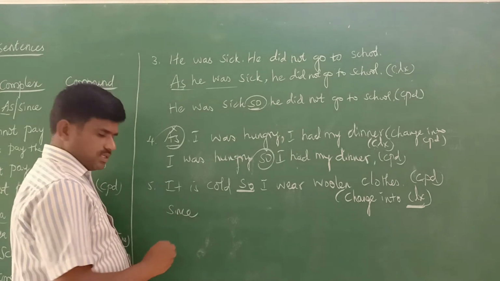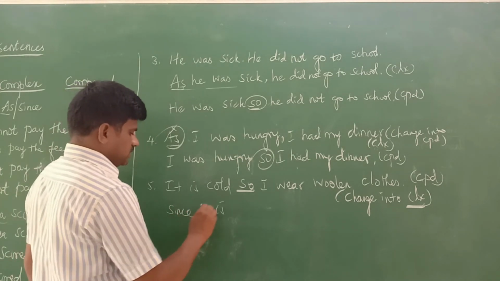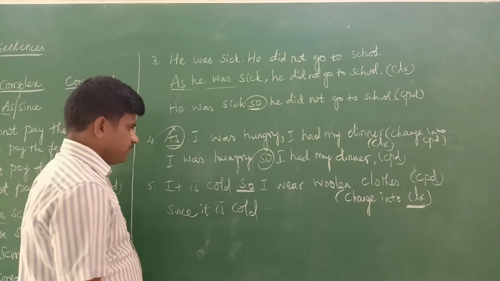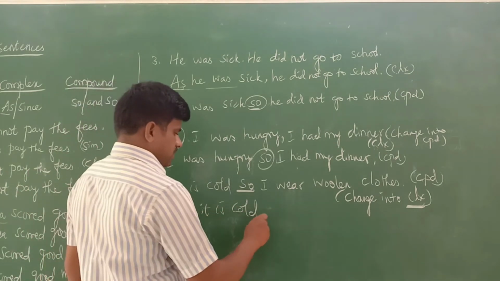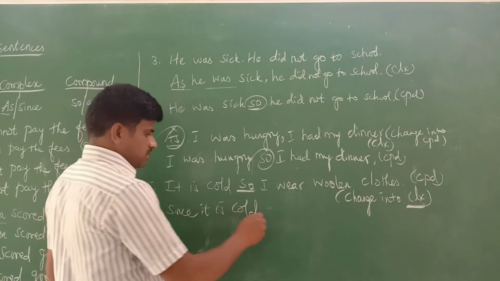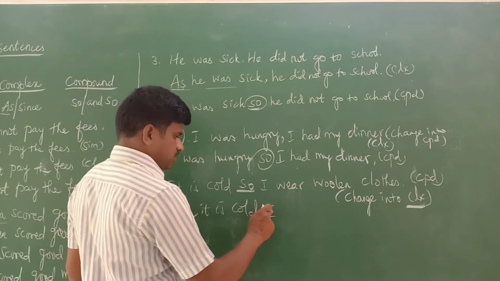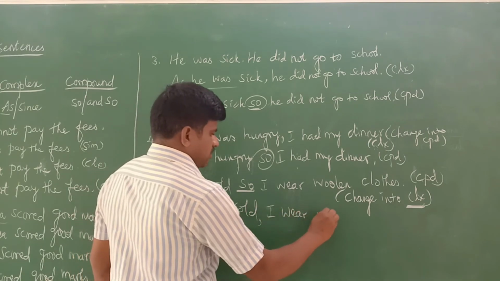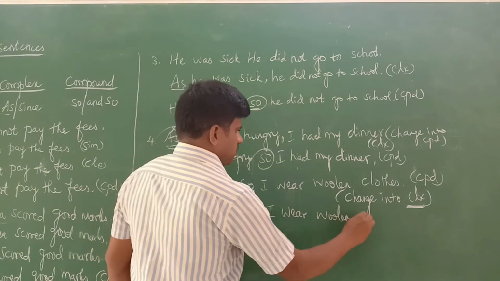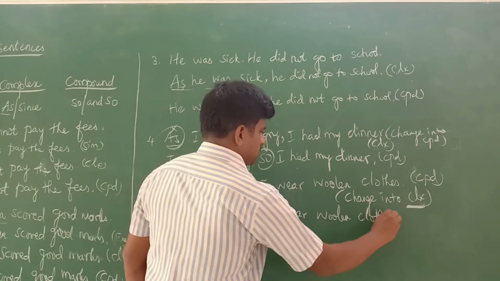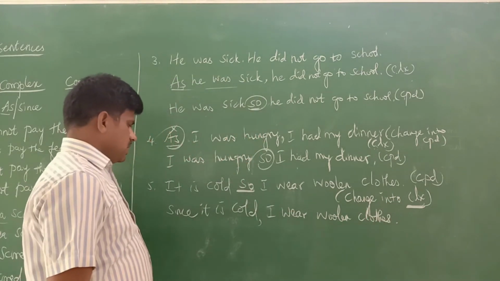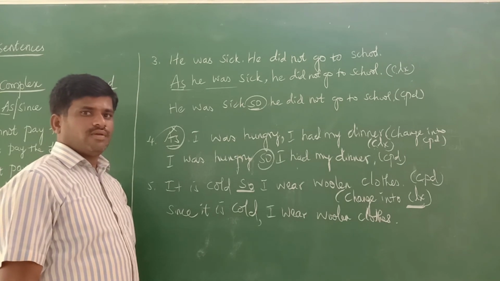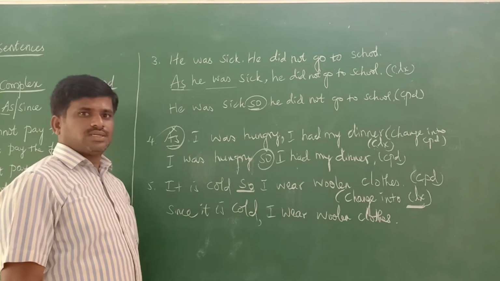"Since it is cold," then you can put a comma here. "Since it is cold, I wear woolen clothes." I should be in capital. During the cold season, which type of dresses are we wearing?